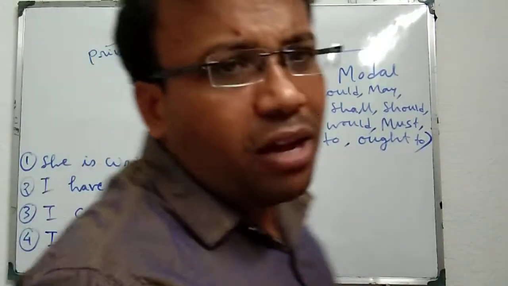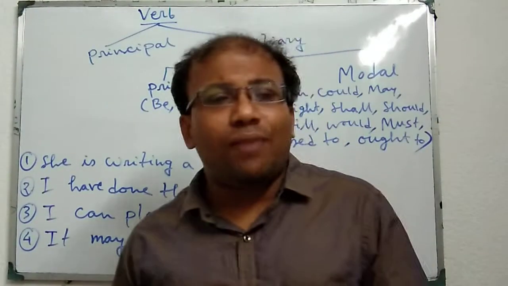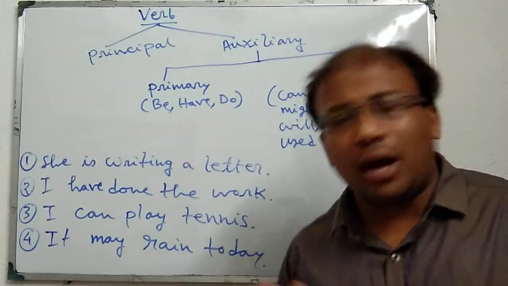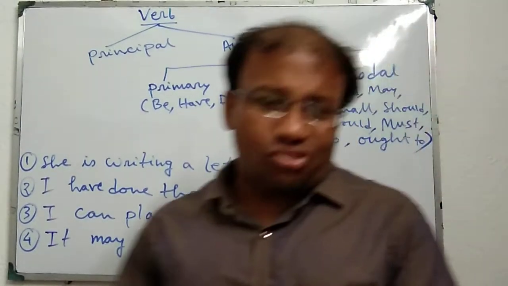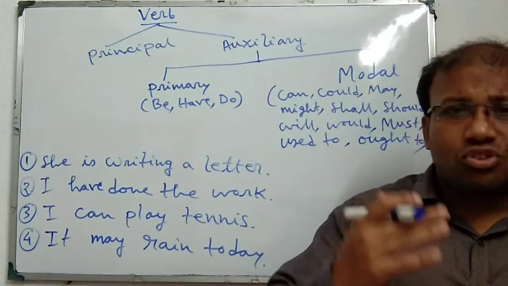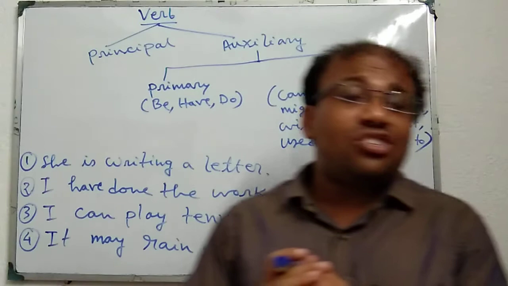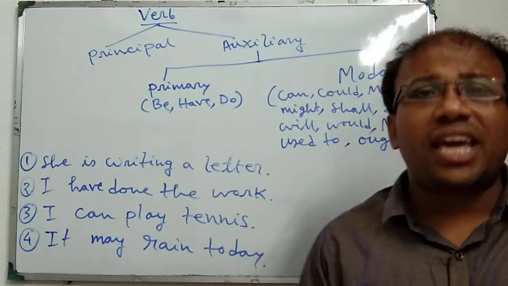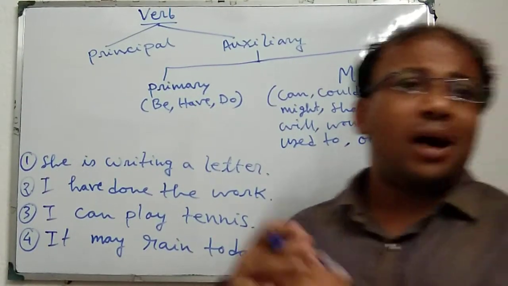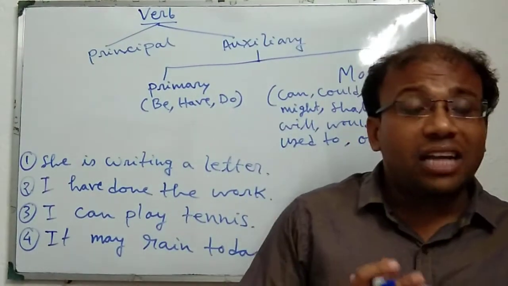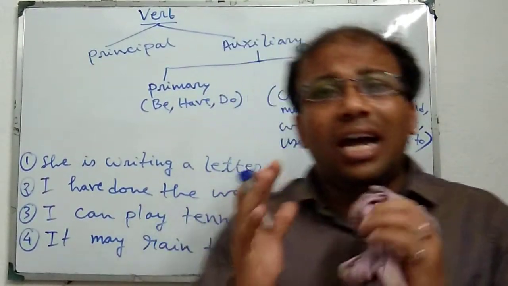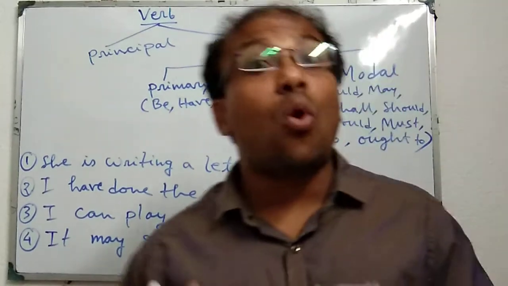What is principal verb? Principal verb or main verb is a verb that is used independently in a sentence and does not take any help from other verbs and does not discard its own meaning.